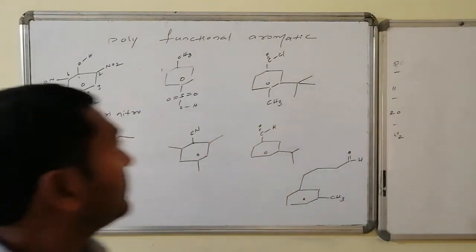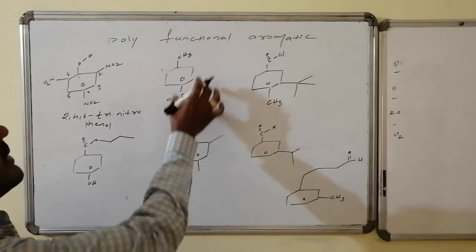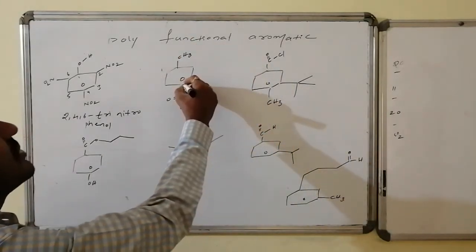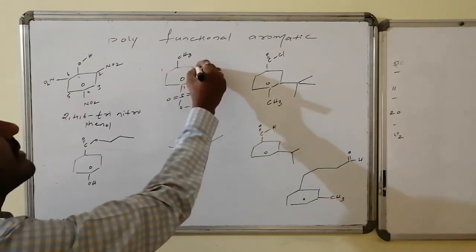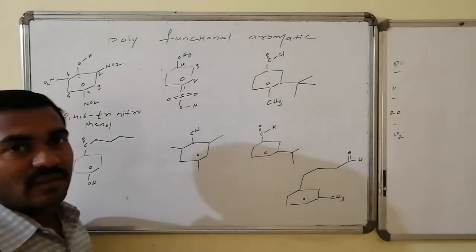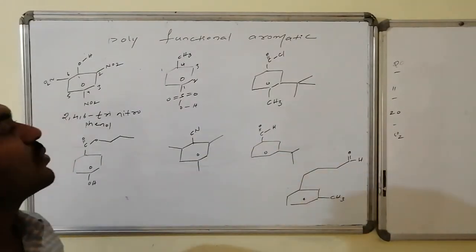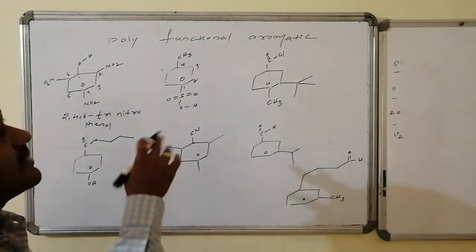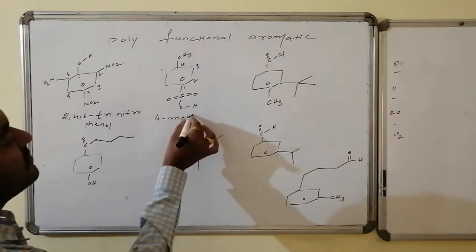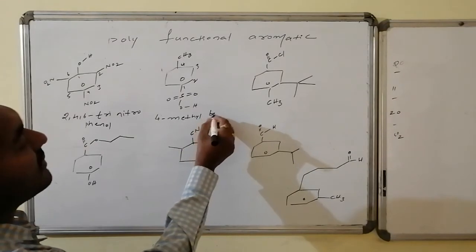Let us come to this system. Here sulfonic acid is there, and methyl is there. Sulfonic acid has the highest importance. So the carbon atom connected to sulfonic acid is numbered as 1 and numbering starts from there. That is 4-methyl benzene sulfonic acid. This is 4-methyl benzene sulfonic acid.